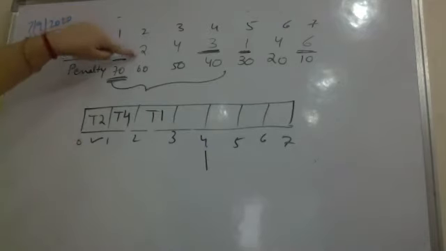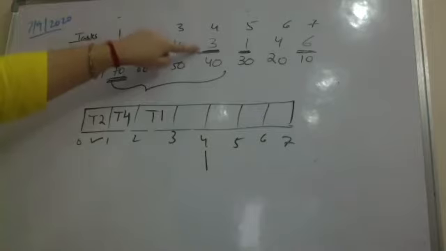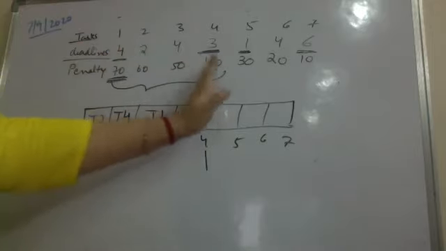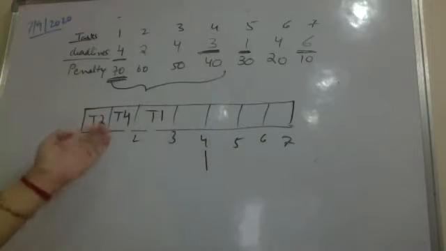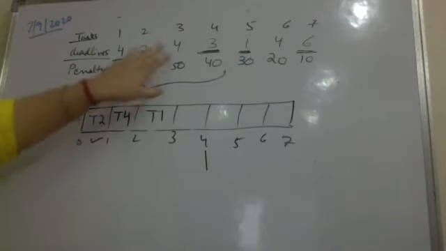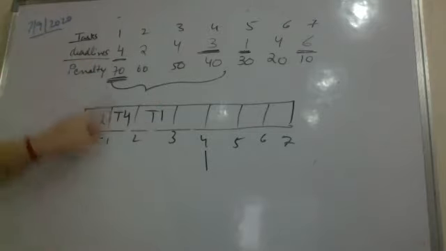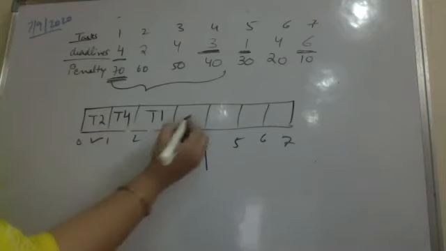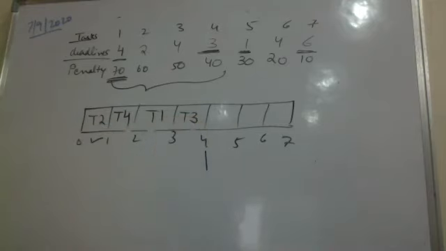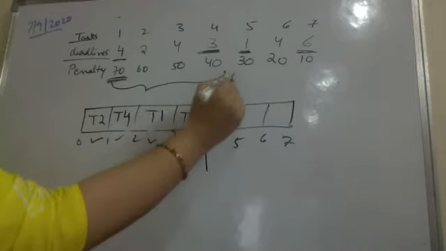That is why I'm picking T2 here, which is earlier than 4. Then I'm picking task 4, which is still highest in the penalties and earlier than T4. So I'm picking T4. Now I have T3 with high penalty and T1 with high penalty. But T1 is having higher penalty, so I will pick T1, then I will pick T3. Now all of these tasks have been performed in correct time. Now T5 has gone late.